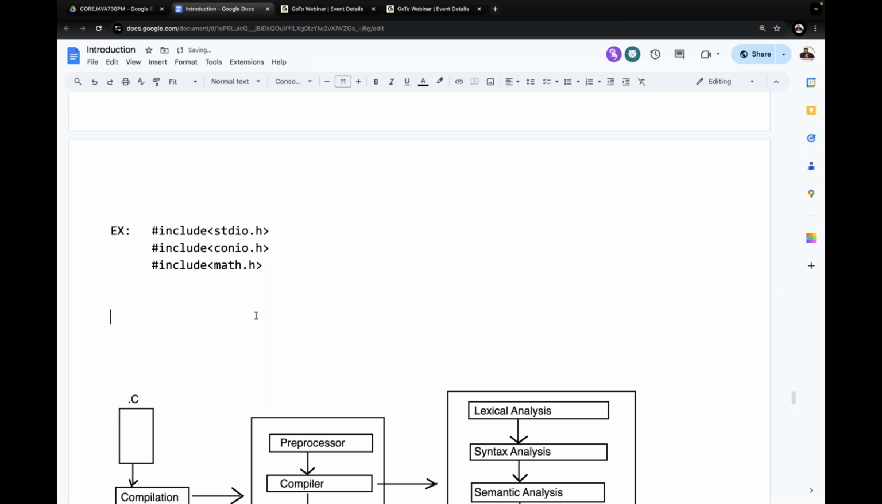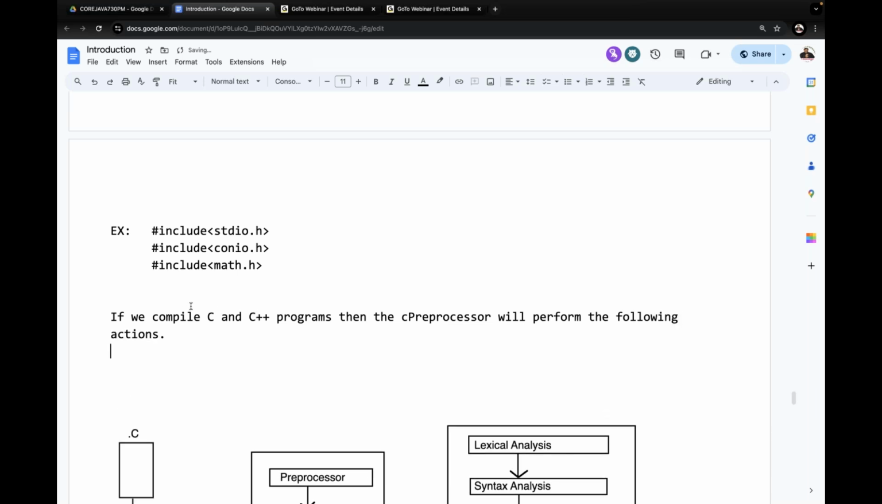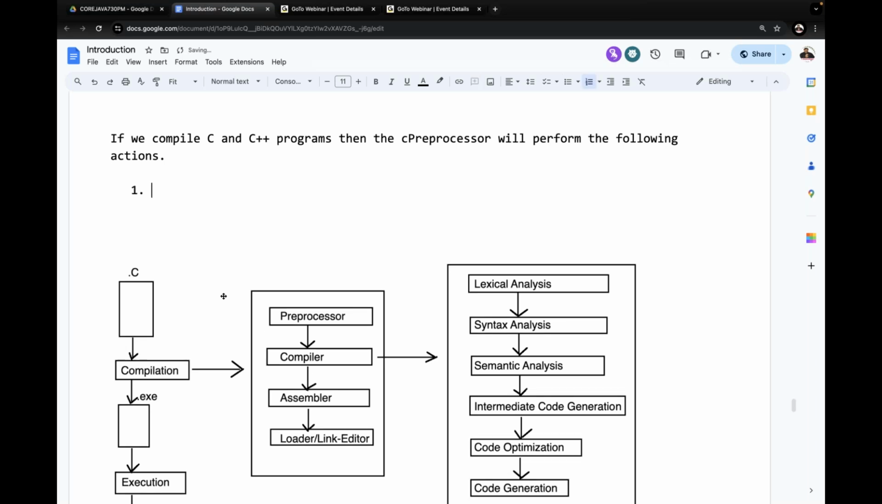Observe carefully. If we compile C and C++ programs, then the preprocessor will perform the following actions. Now tell me, one by one, what exactly are the actions that the preprocessor is able to perform? The first one is what? The preprocessor will recognize all the header files, recognize all the hash include statements.